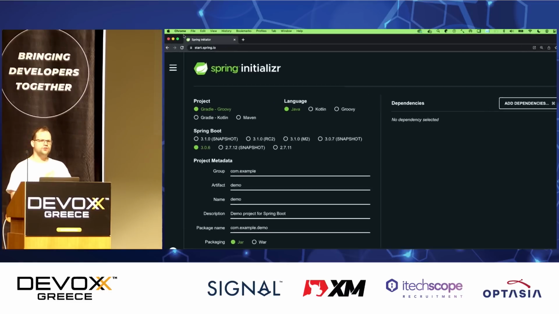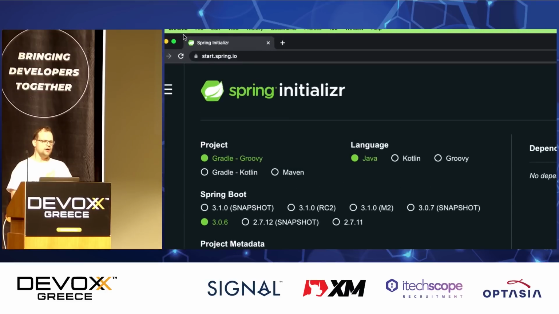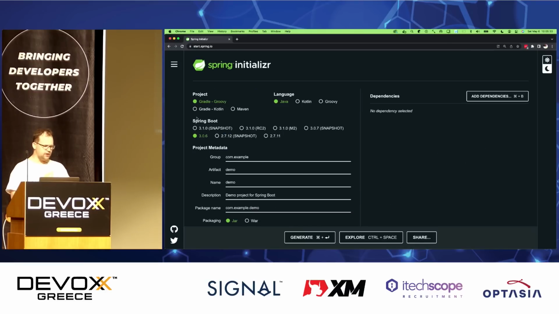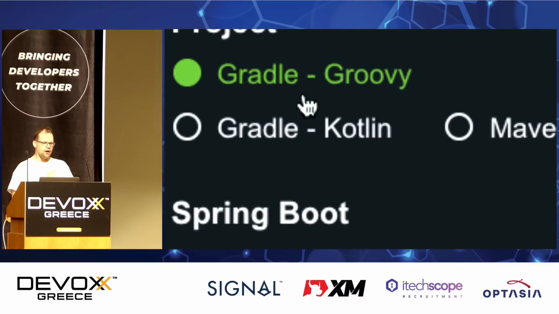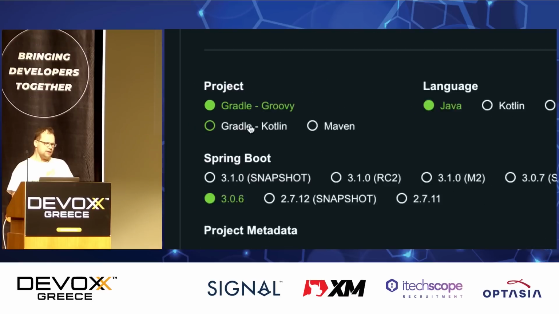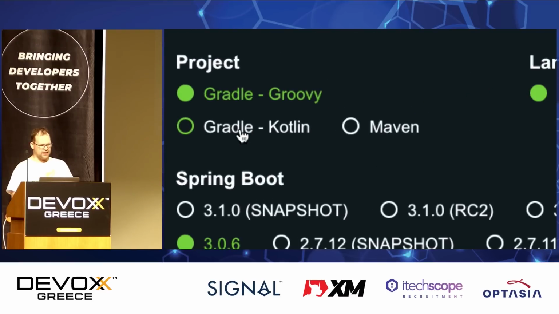So we're going to go here to my second favorite place on the internet, start.spring.io. How many of you know about start.spring.io? Very good. We're going to build a new application here, my friends. The first choice that we have to contend with, the first thing that we have to look at is what build tool we want to use. And you might have noticed that the default these days is Gradle, right? Gradle and Groovy or Gradle and Kotlin. Me personally, I prefer Gradle and Kotlin, but I guess it really doesn't matter.